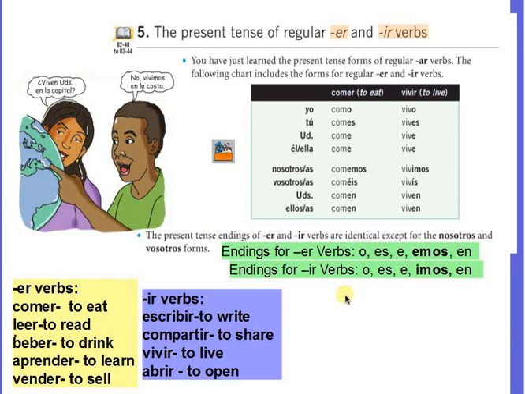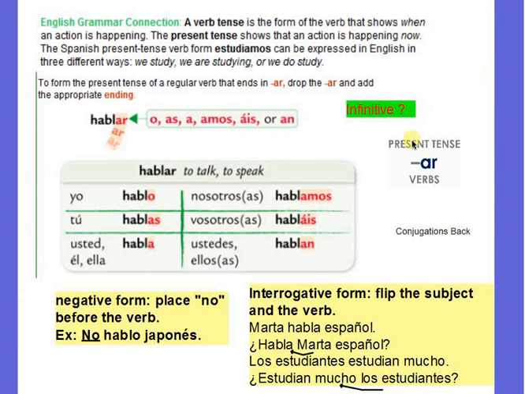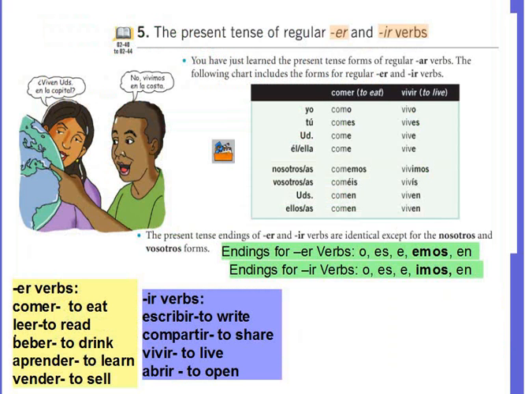Today we are going to learn how to conjugate ER and IR verbs. But how about if we review AR verbs? Remember, in order to conjugate verbs, the first step is to drop the AR in this case, and then you add the appropriate ending. O, as, a, amos, an. How about ER and IR verbs? Well, we are going to do the same thing.